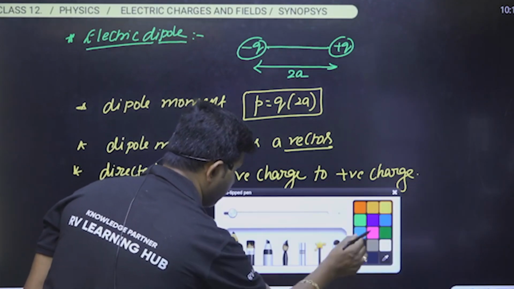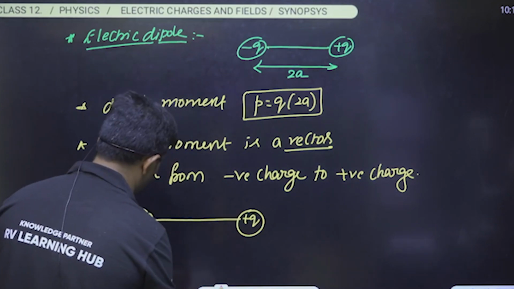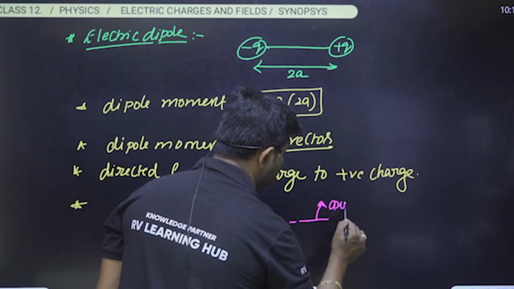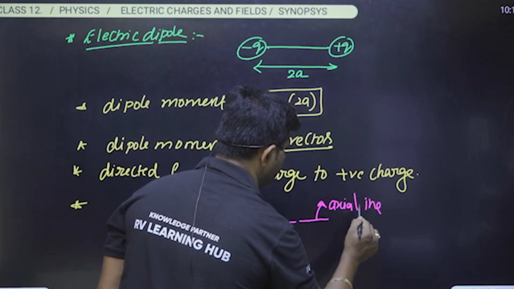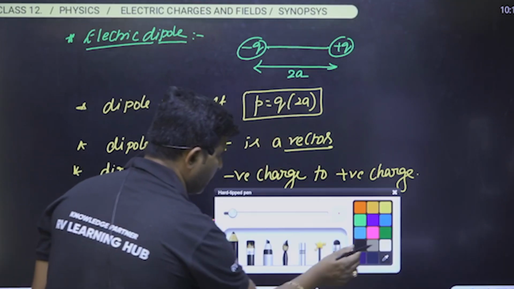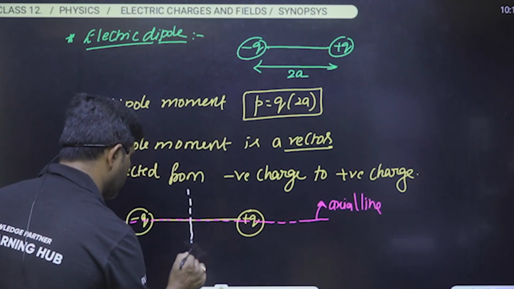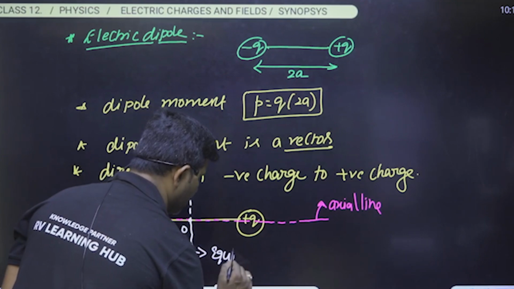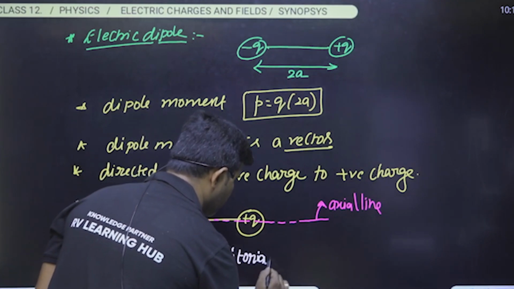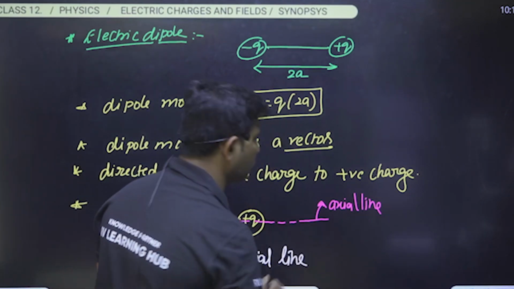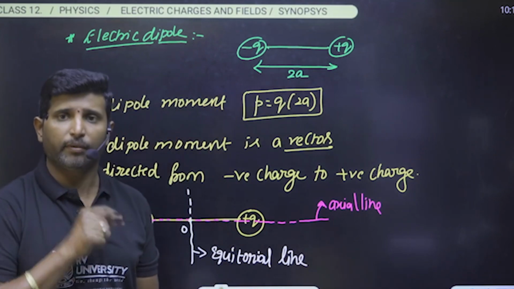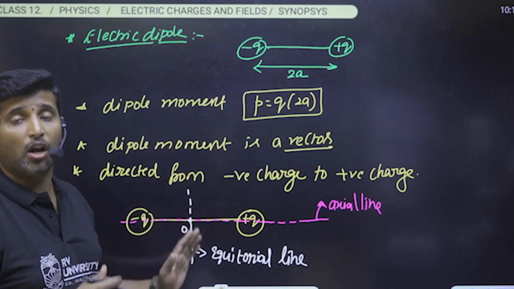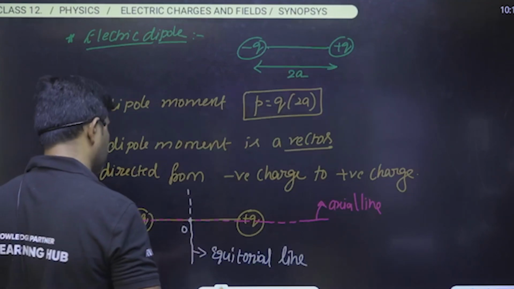Whenever we consider a dipole, the line passing through the charges is called the axial line. And the line perpendicular to it and passing through the center of the dipole is called the equatorial line. So we have to understand what the electric field is at a point on the axial line, and what the electric field is at a point on the equatorial line. So let us understand this.